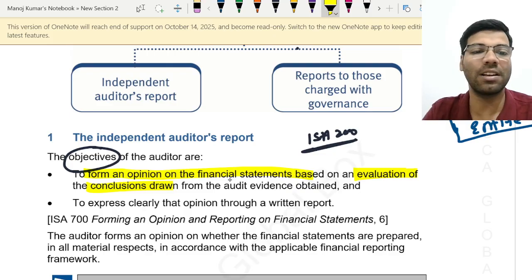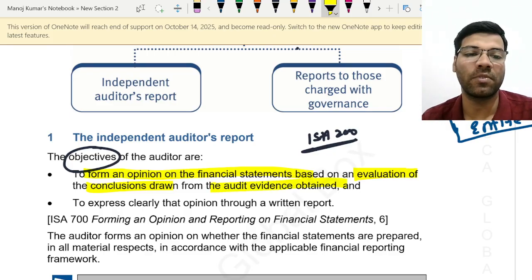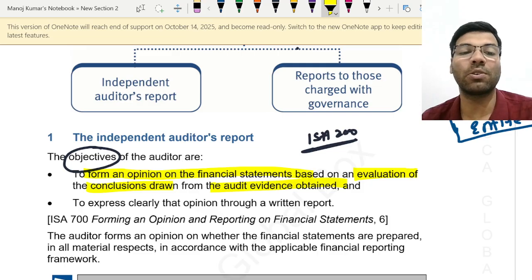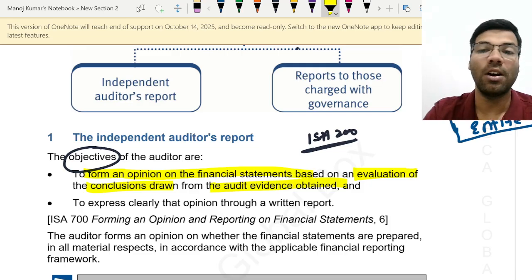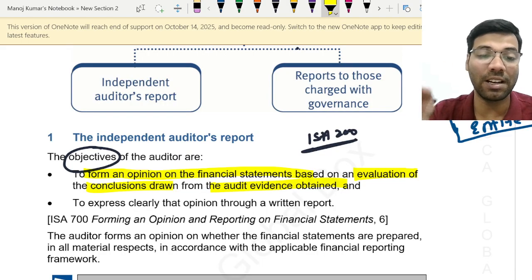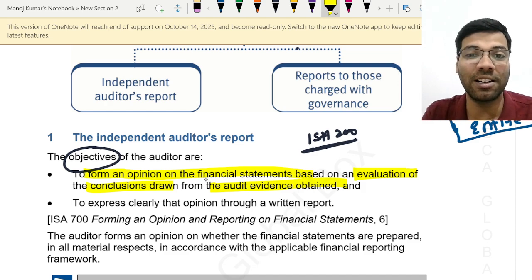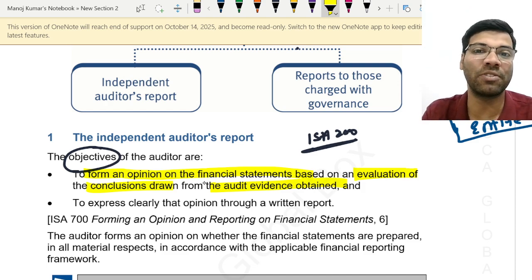And these evaluations and conclusions will come from where? From the audit evidence that you have obtained, right? So the first objective of the auditor is to form an opinion on financial statements based upon the evaluations and conclusions drawn from sufficient appropriate audit evidence. ISA 500 you have remembered, the audit evidence standard. There we would have discussed sufficient and appropriate audit evidence, right?